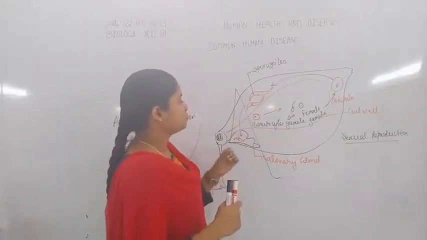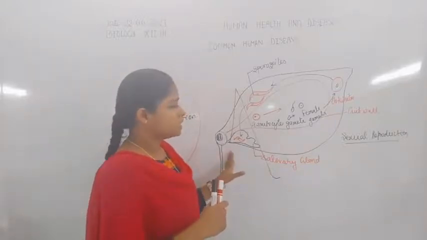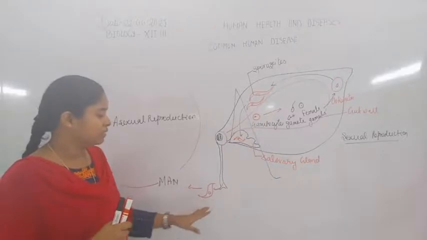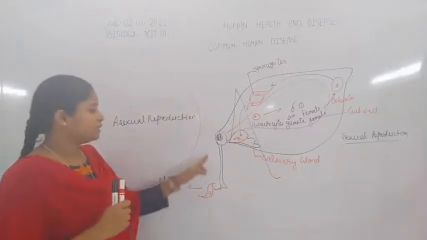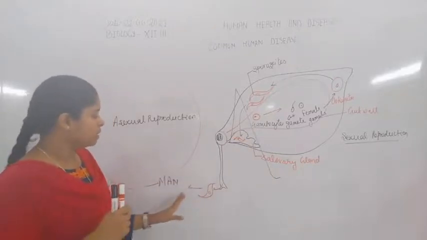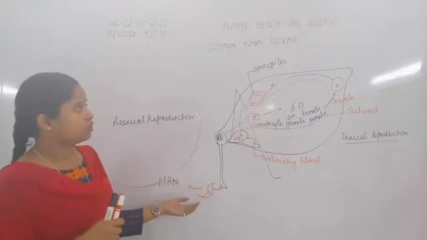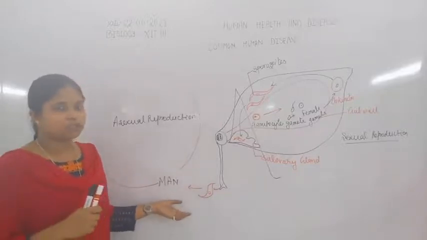When this infected mosquito bites any human, it transfers its saliva into the human, and with the saliva, these sporozoites also get transferred into the blood circulatory system of the human,